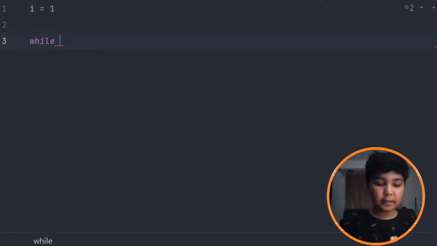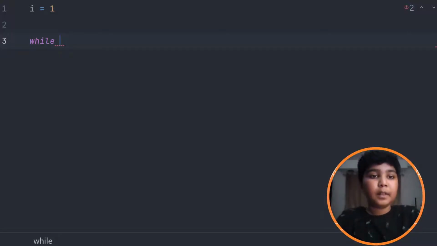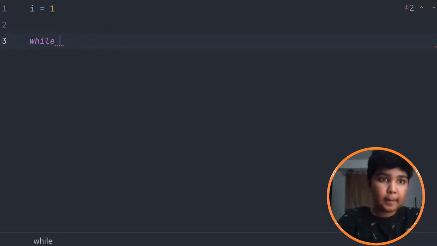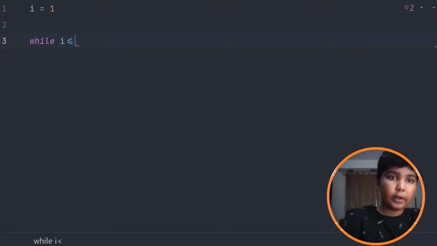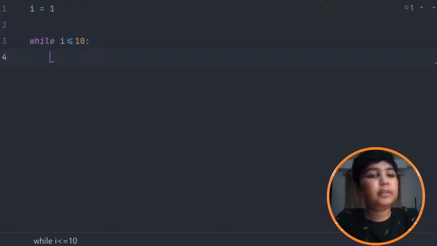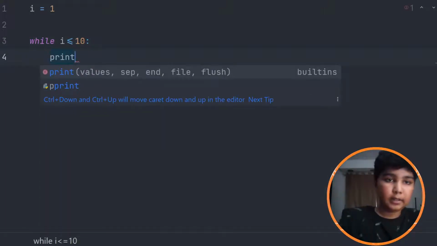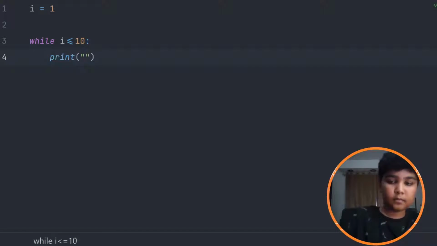A condition is when the program tells the computer whether the statement is true or false. It'll all happen when the program compiles the code. So while I is less than or equal to 10 and colon. What I've done is, I've told the program that I is less than or equal to 10 and I wanted to do something. That's what I'm going to type here. Print I. You could write anything you want, but let's just keep it as I.